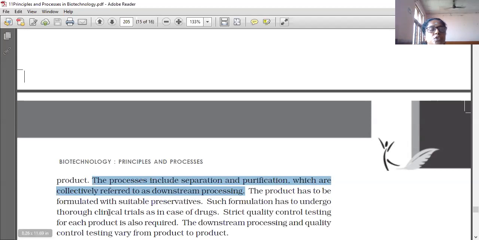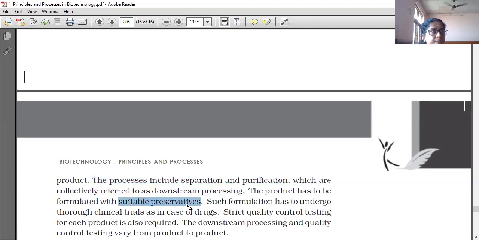The product has to be formulated with suitable preservatives. Such a formulation has to undergo thorough clinical trials, as in the case of drugs.